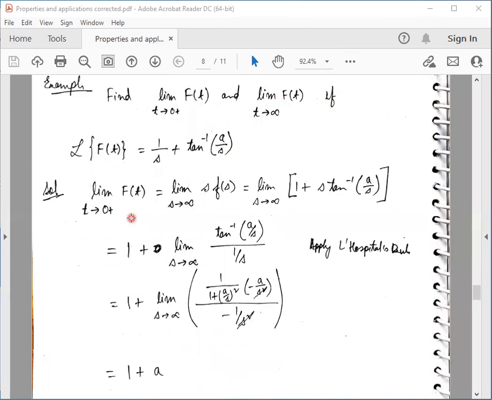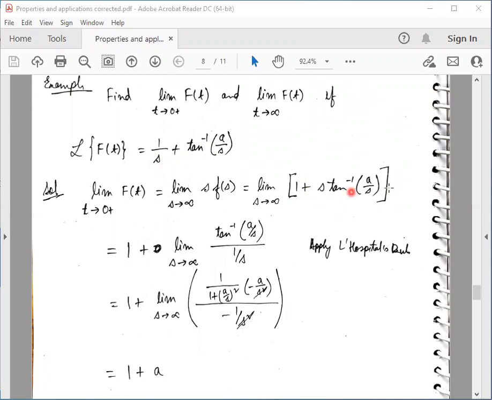From the first theorem, we know the limit of f of t as t tends to 0 from the right is equal to the limit as s tends to infinity of s times the Laplace transform of f. If I multiply this by s, I get 1 plus s times tan inverse a by s.